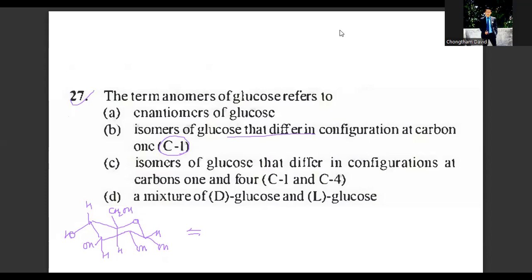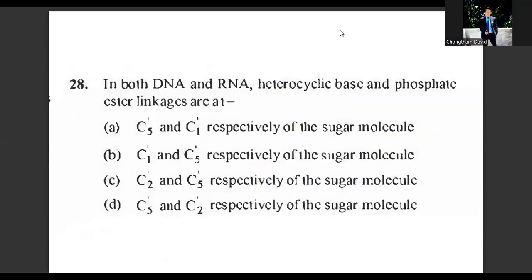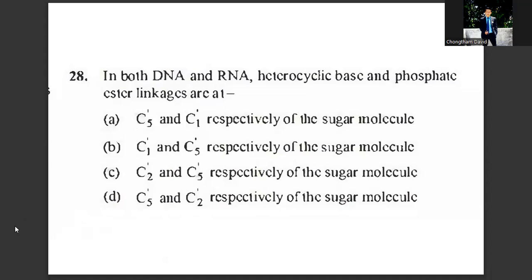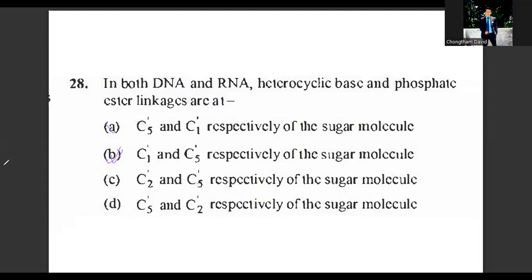In both DNA and RNA, heterocyclic base and phosphate ester linkages are at which of the following carbons? In DNA and RNA, the heterocyclic base and phosphate ester are at carbon number 1 prime and carbon number 5 prime respectively of the sugar molecule. So B is the answer to question number 28. I hope it's clear.